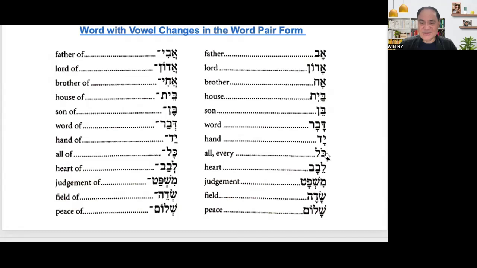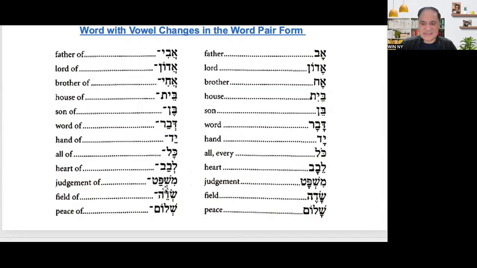And kol, all, every, and then it becomes kol, all of. Lebab, heart, and then libab, heart of. Mishpat is judgment, and then mishpat, the same thing, judgment.